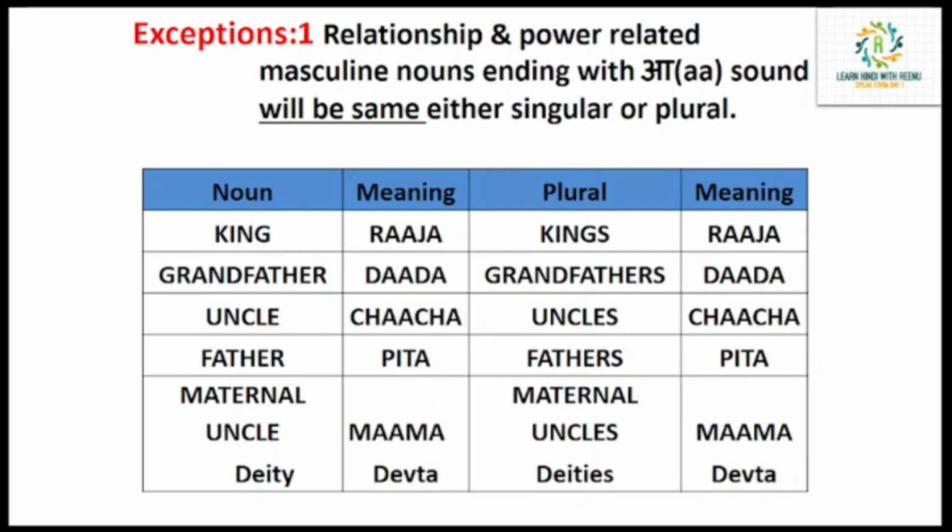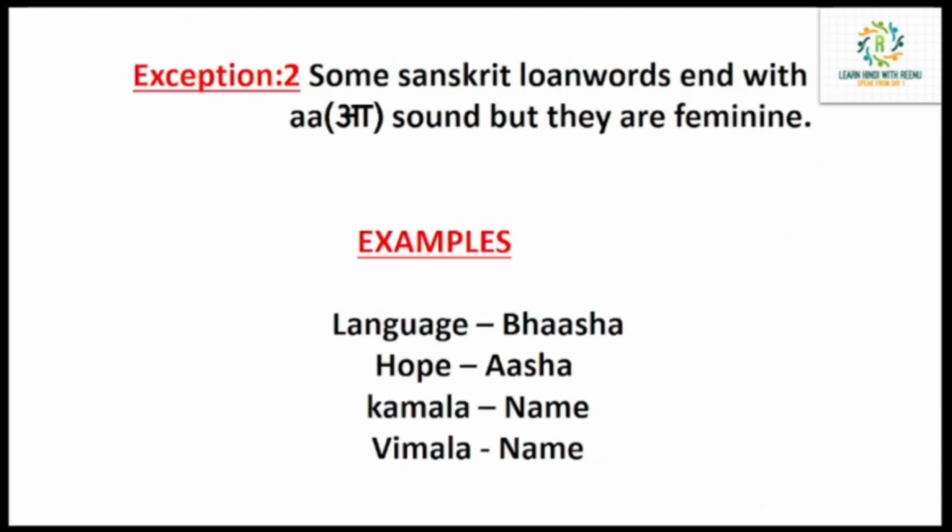Now exceptions are there. Relationship-related or power-related masculine nouns ending with a will be the same in both cases. Raja, not raje. Raja will be raja, dadaji, dadaji, chachaji, like that. And the exception two says Sanskrit loan words ending with a look like masculine but they are not masculine, they are feminine. So this is how we finished masculine nouns.